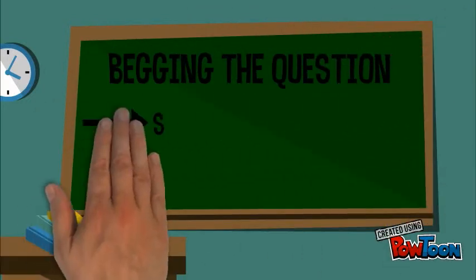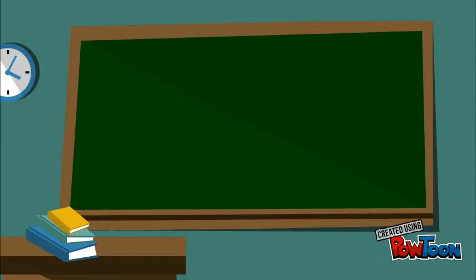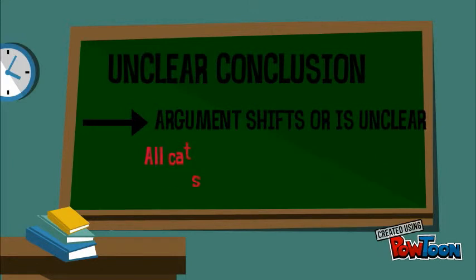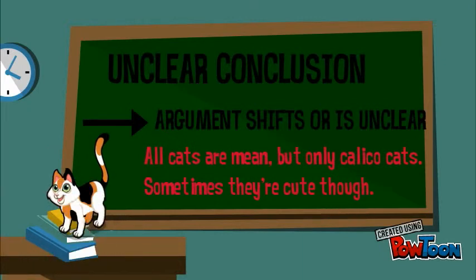The fifth is called begging the question. This means to repeat the solution as the conclusion. This is like saying that just because the Bible says it, it has to be true. The final fallacy is known as an unclear conclusion. This is when the argument shifts. An example of this is saying that all cats are mean, but only a certain type, even though they're nice sometimes.